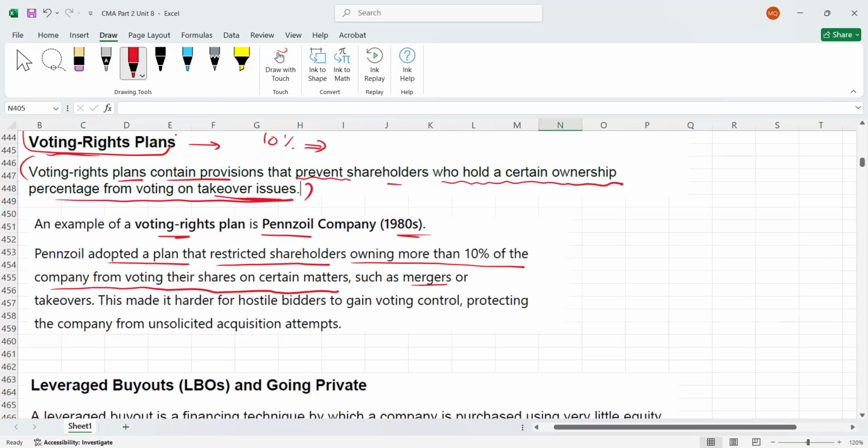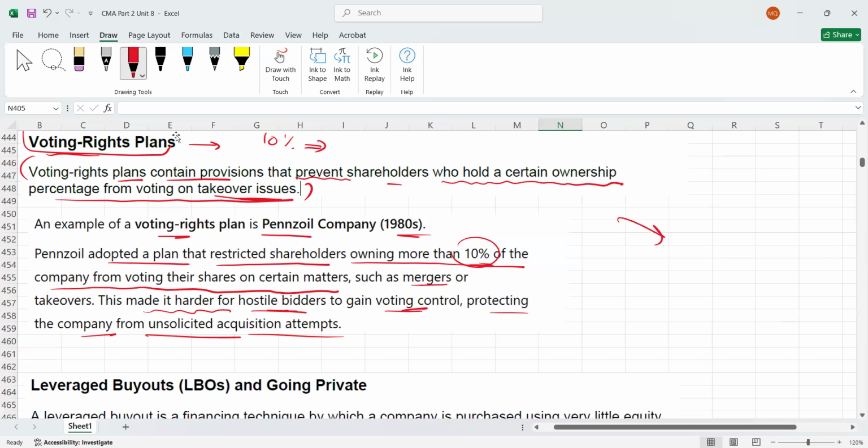Actually, this company made a rule that any shareholder having more than 10% cannot participate in mergers or takeover issues. So this made it harder for hostile bidders. If you are trying to forcefully buy the shares, obviously it will be harder for the acquirer because they cannot participate to gain voting control, protecting the company from unsolicited acquisition attempts.